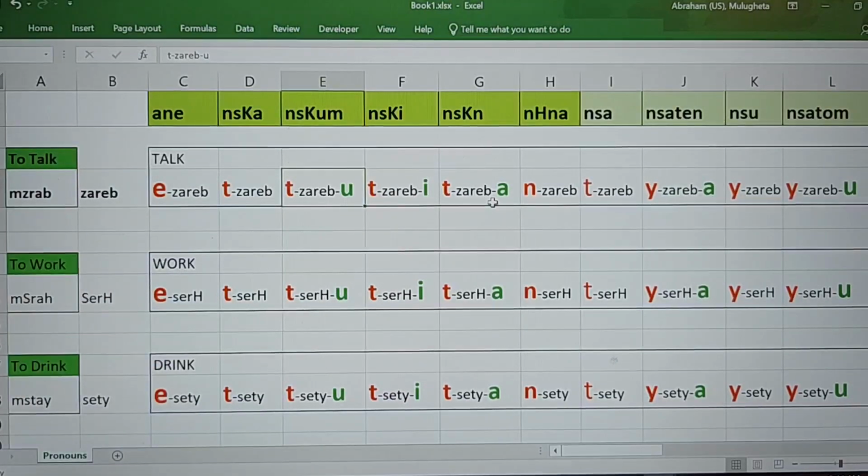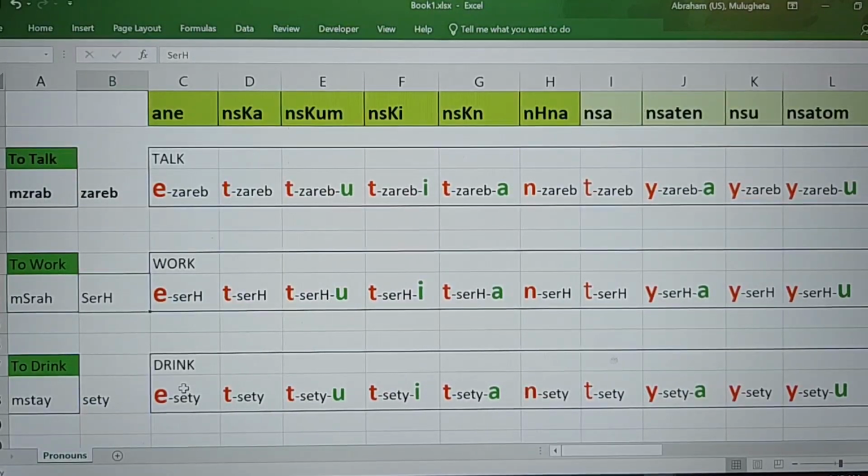Now I know there are a lot of variations of this, but the beautiful thing is once you master these versions, they are actually very consistent. For example, you can see here for the word to talk, mizrab or zareb, ane azareb. When you say work, which is sarreh is the basic verb, then you say ane asarreh. Okay, so you see that a is very important for the pronoun ane. So when you say ane, then azareb, asarreh, atzawat, is something, correct? So you'll always use the a when you say ane.